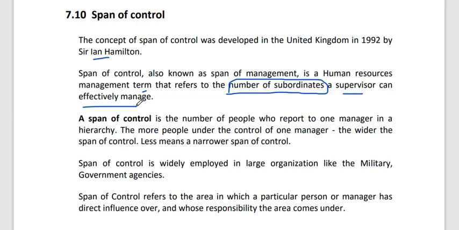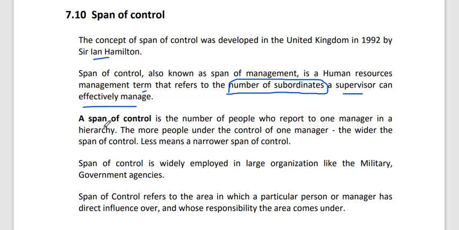If I have 10 people under my control, and I can manage those 10 people, then my span of control will be 10. If I can manage and get the work done by 10 people. Simply, the number of subordinates a supervisor can effectively manage.